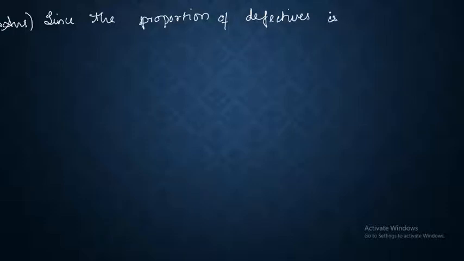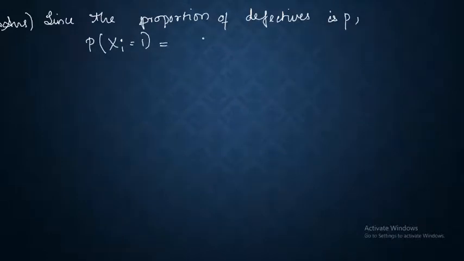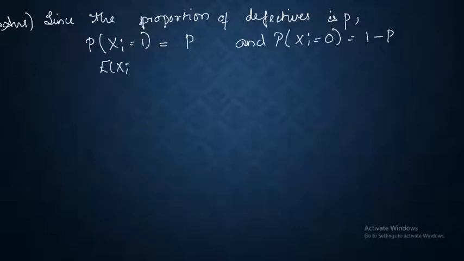Since the proportion of defectives is p, the probability that xi is equal to 1 is p. What does xi equal to 1 indicate? The ith item examined is defective. The item is either defective or non-defective, so the probability of xi equal to 0 will be 1 minus p.